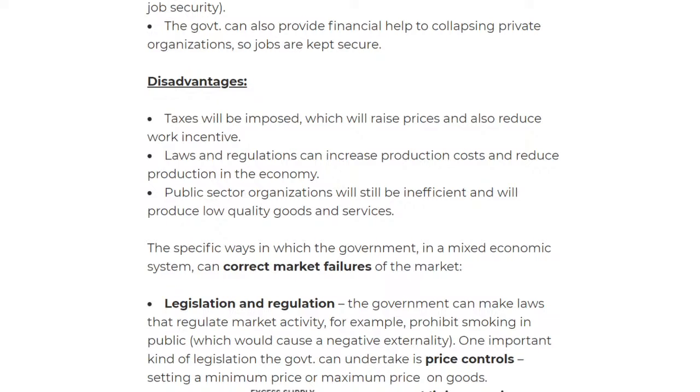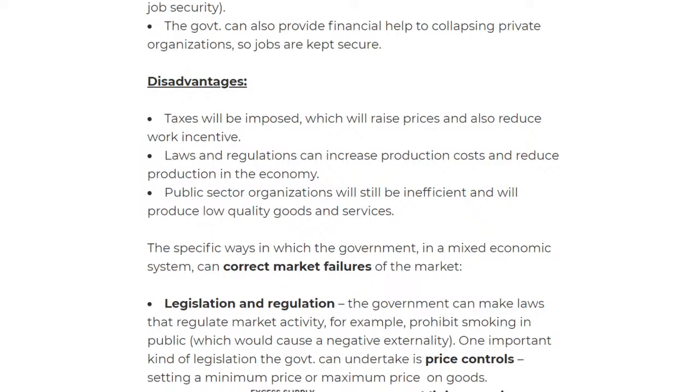Maybe you cannot pollute without permission, or you can only pollute this much. So with all these laws and regulations, it will increase the production cost and the production time. That will lead to a reduction in production in the economy, which will be bad for the economy. So that's where the disadvantage comes.